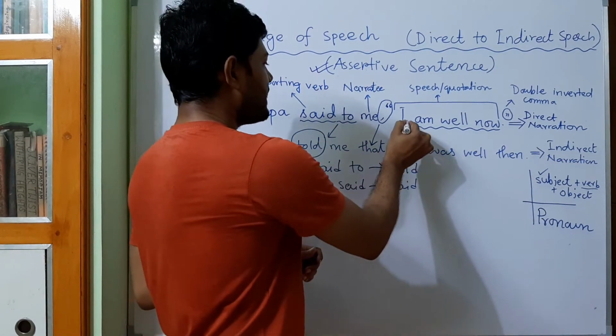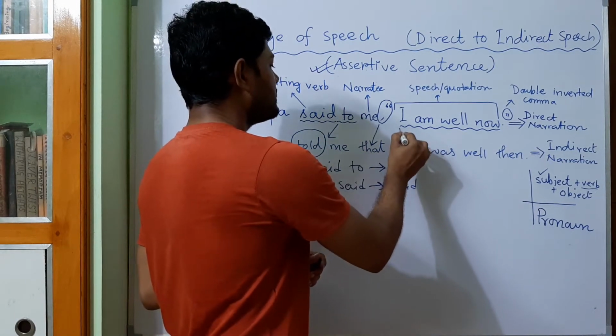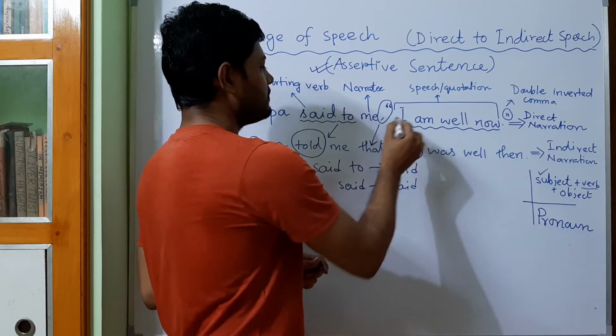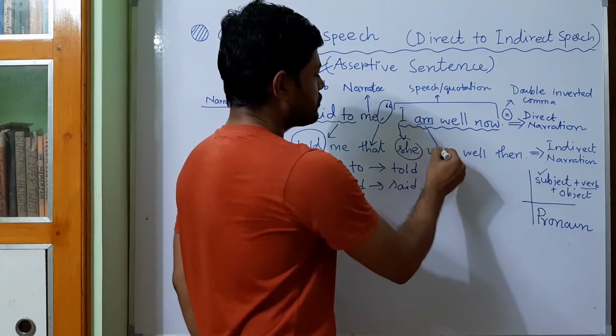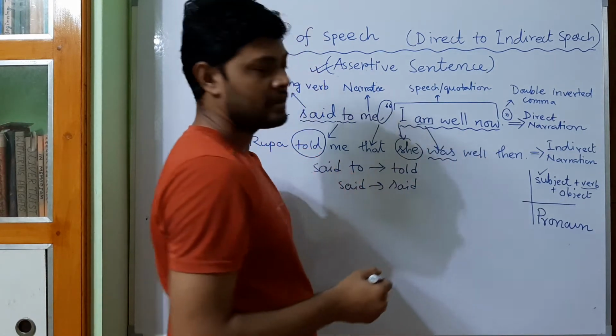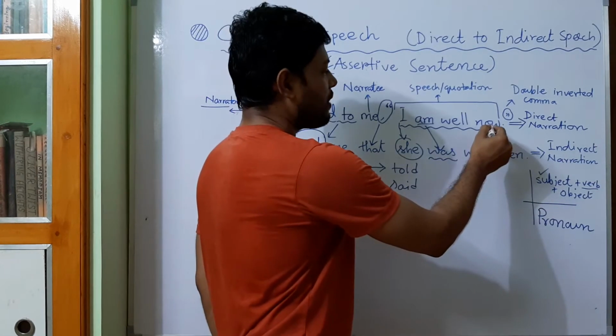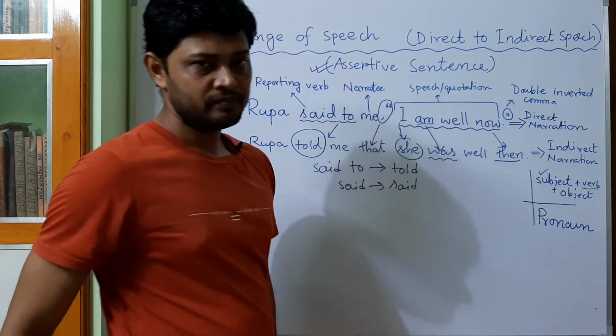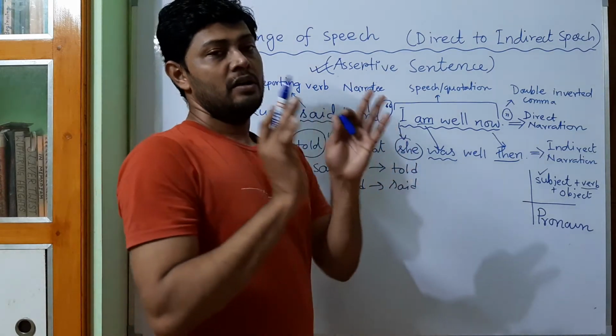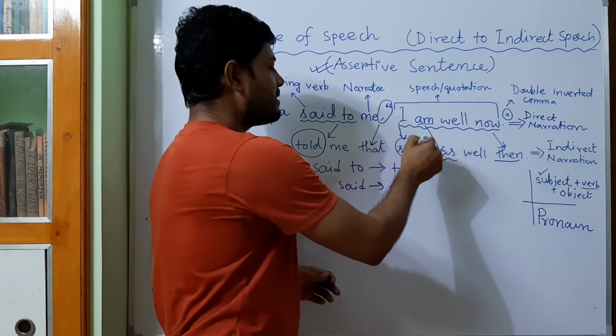So here you will find that I has been changed into she. Okay, then you will find the tense of the verb was also changed, and this word now has been changed into then. This is a special word. Okay, so today we shall learn how to change the pronoun.